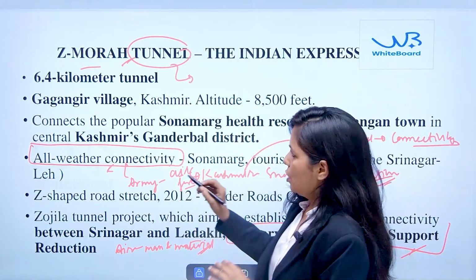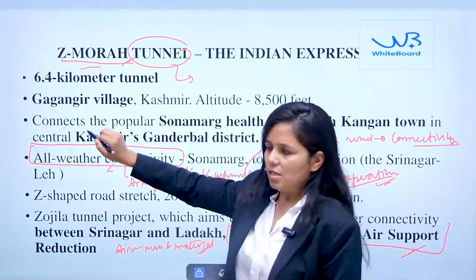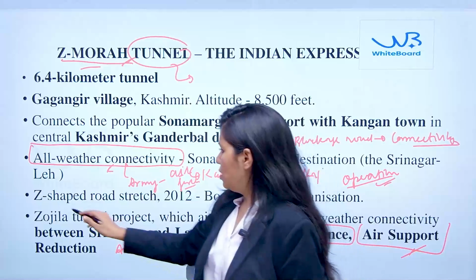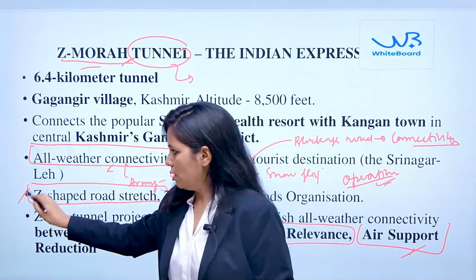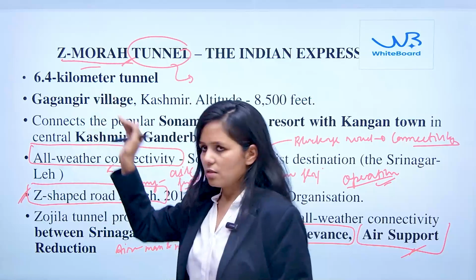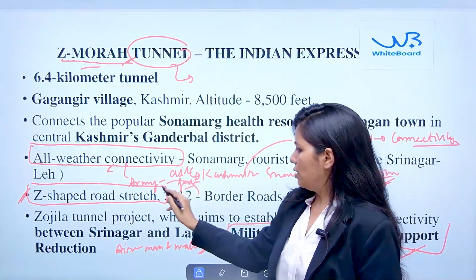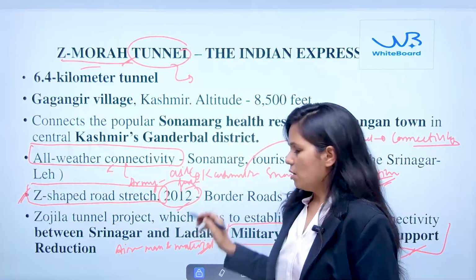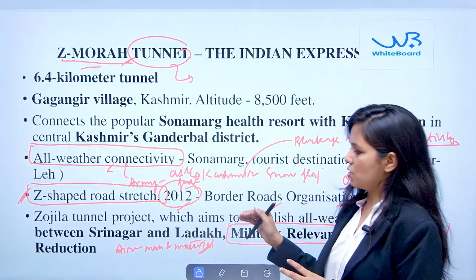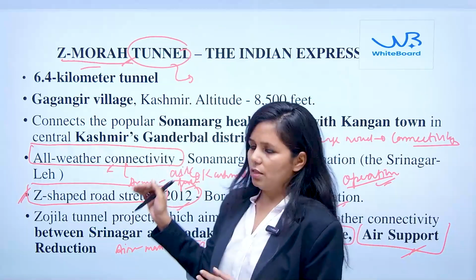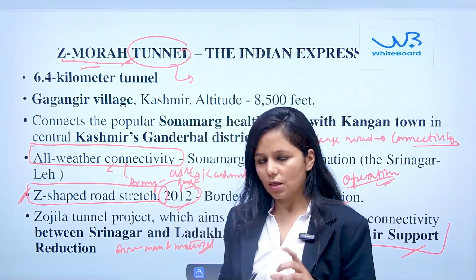Now, another important thing is why this is termed the Z-Morh tunnel: because there is a Z-shaped road stretch. Another thing you should know is that in 2012, the Border Roads Organisation started the construction of this tunnel, for which a contract was given to an infrastructure development company.